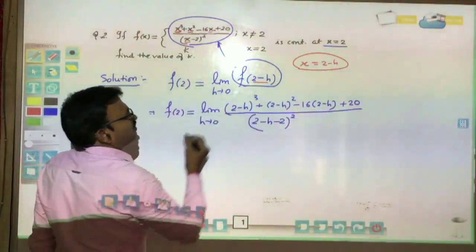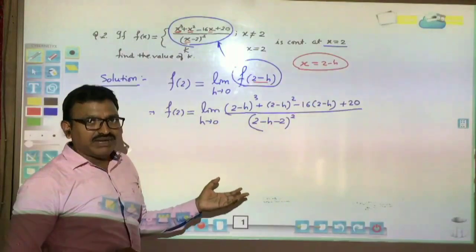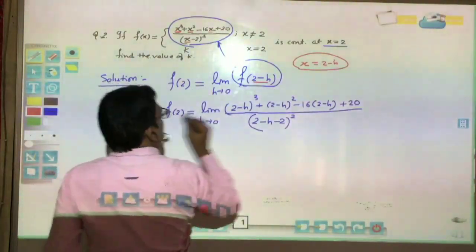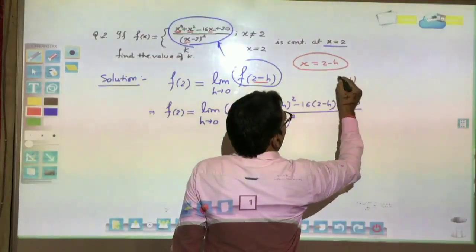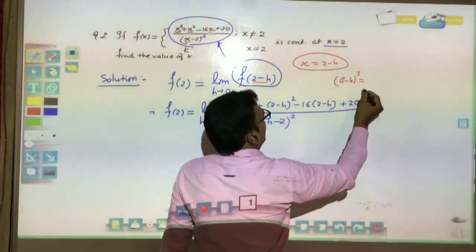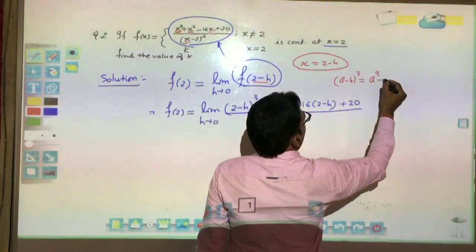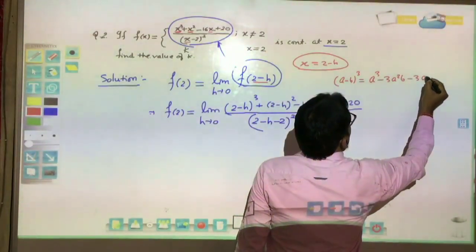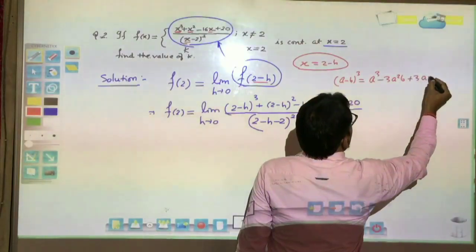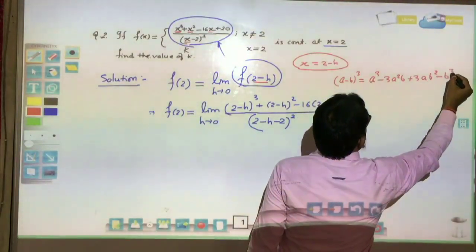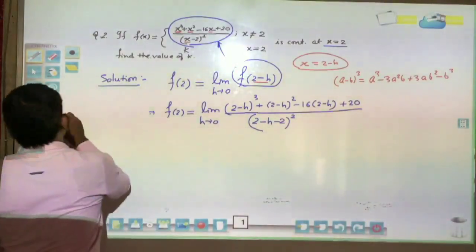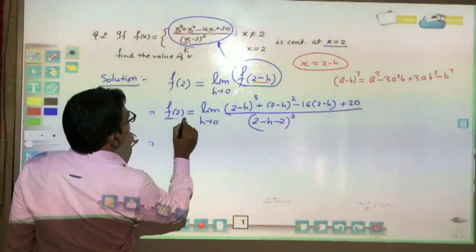We will find f(2 - h)^3. We can apply the (a - b) whole cube formula. Use the (a - b) whole cube formula, which you know: a cube minus 3a square b plus 3ab square minus b cube. We use this formula, and now we will simplify it.